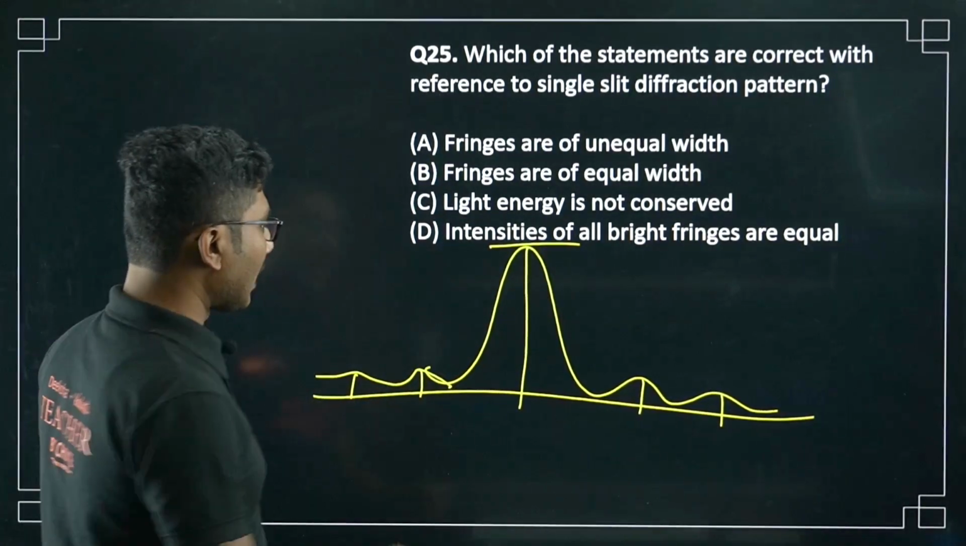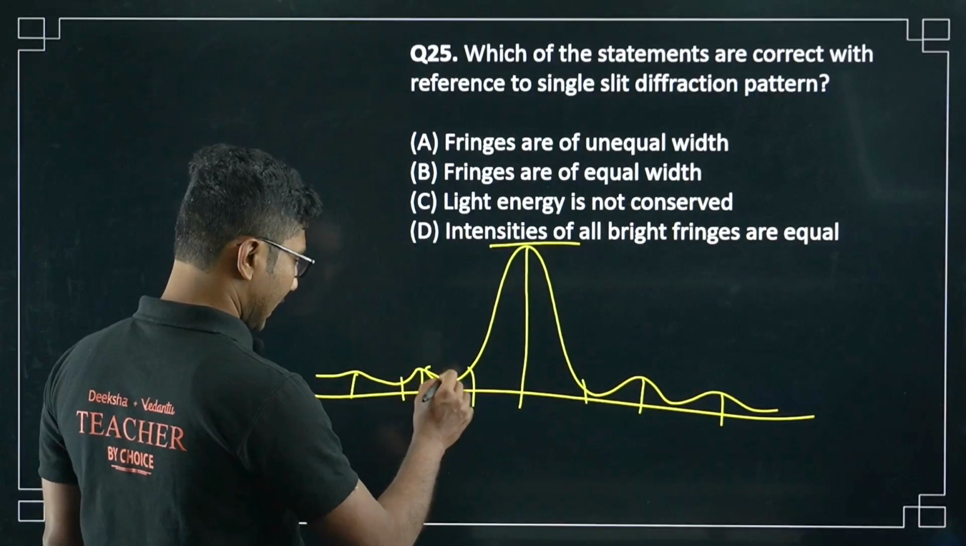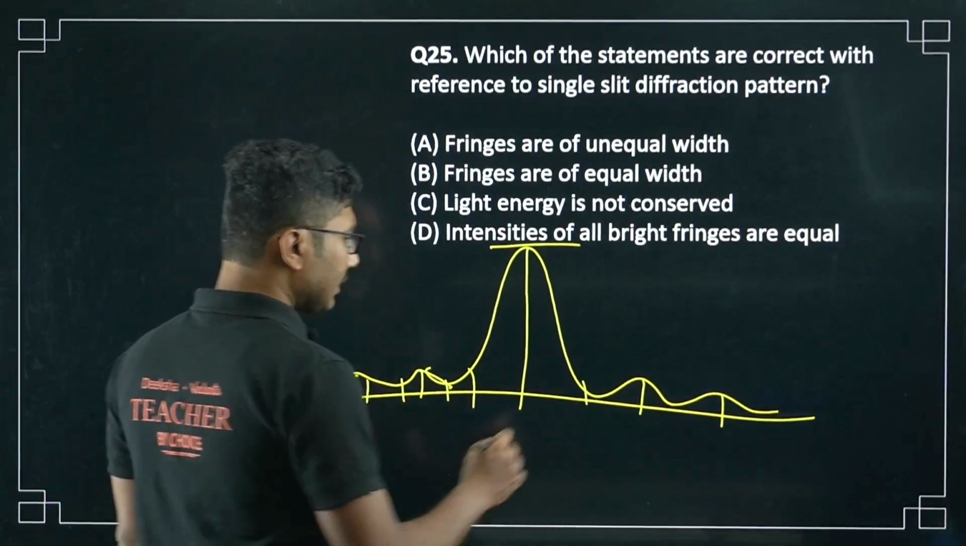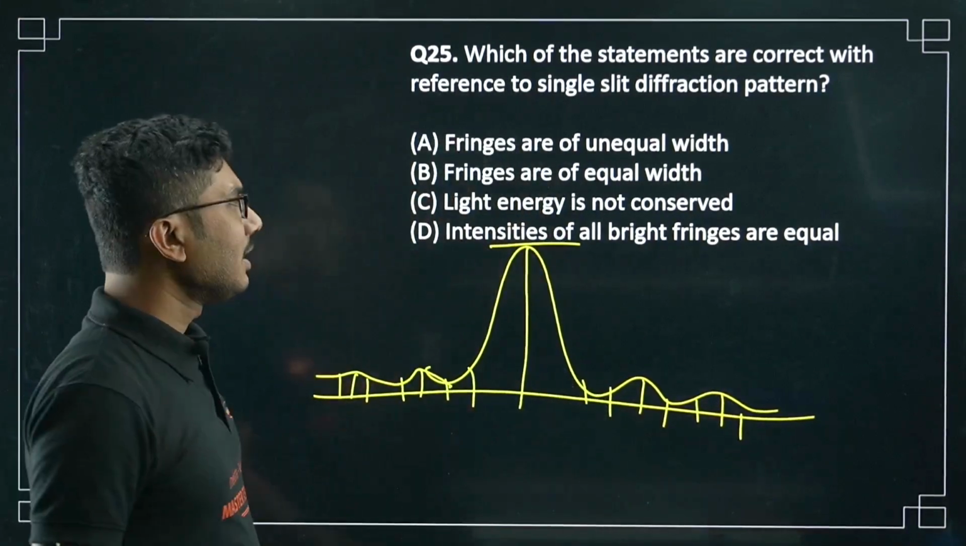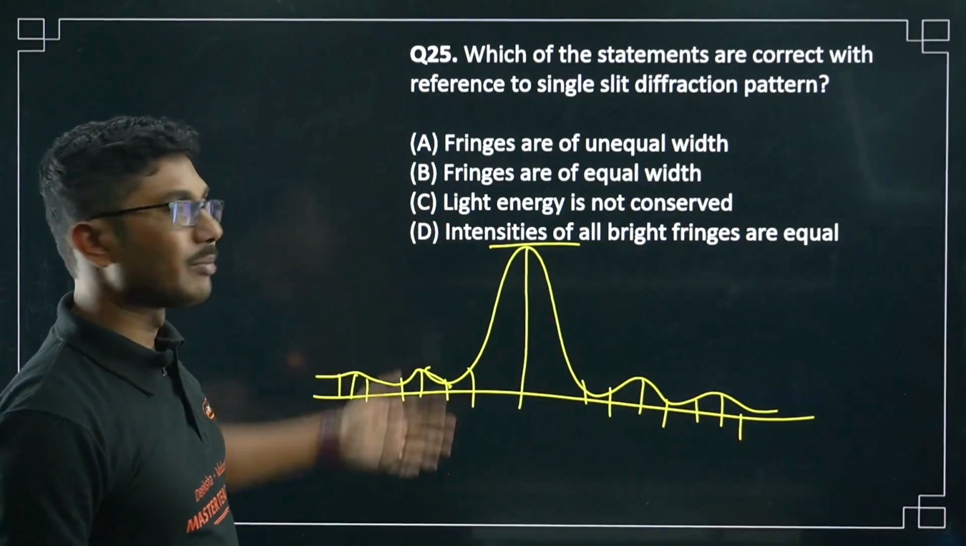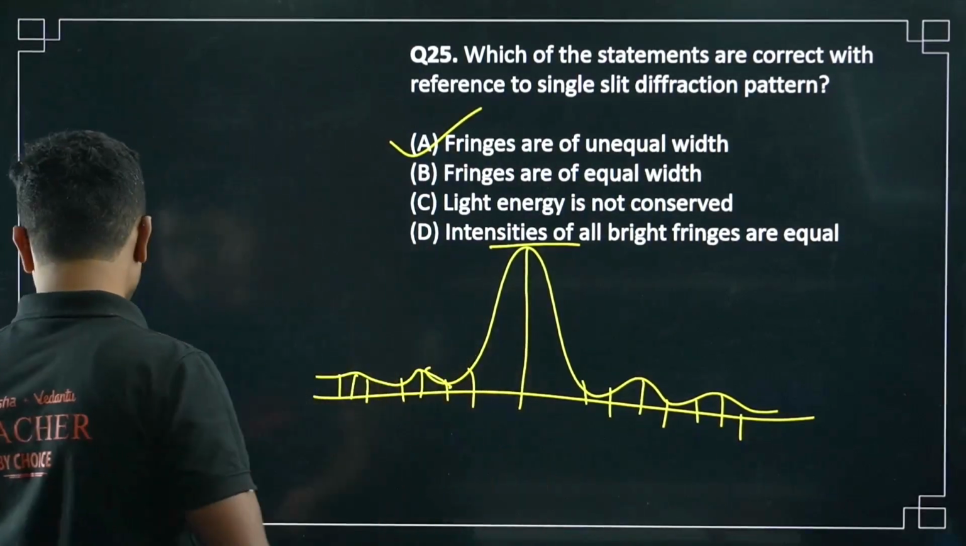And fringe widths are also not the same. So the fringe width for the first central bright fringe is this much, second is this much, third is smaller. So all the fringes are of different width, and the central maxima has the highest brightness. So fringes are of unequal width is the correct answer for this question.